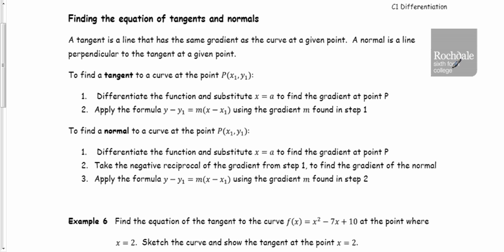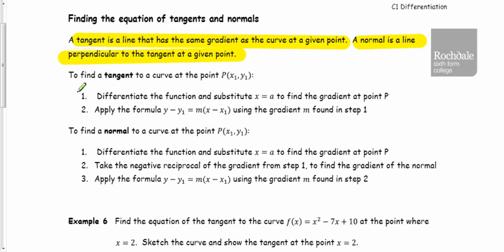Differentiation Example 6. Make sure you have read the notes preceding Example 6. In particular, make sure you know what a tangent is. So it's a line that has the same gradient as the curve at a given point. And make sure you know what we mean by a normal. So a normal is a line perpendicular to the tangent at a given point.